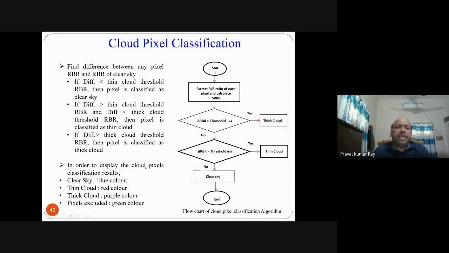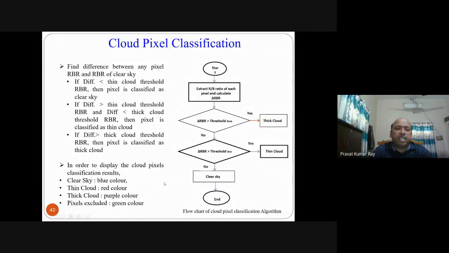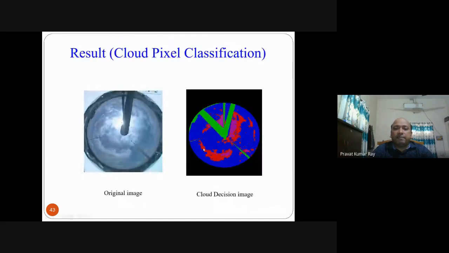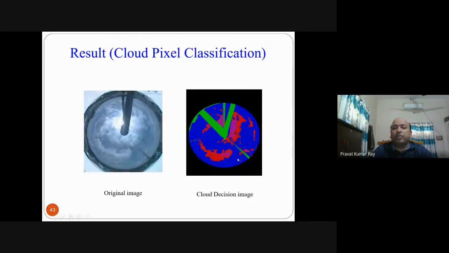In order to display the cloud pixel classification in different colors, we have taken clear sky as blue color, thin cloud as red color, thick cloud as purple color, and pixels not required, like the beams in the image or the shadow band, we denote as green color. These are pixels not required for our analysis. So after giving this type of color, the image will be like this. Cloud decision image. This is the initial image we have taken, and after this implementation and after giving color, the image will come like this.